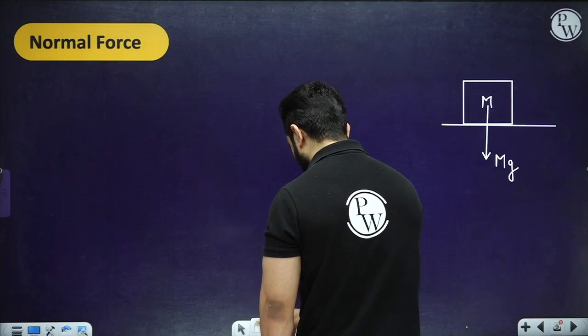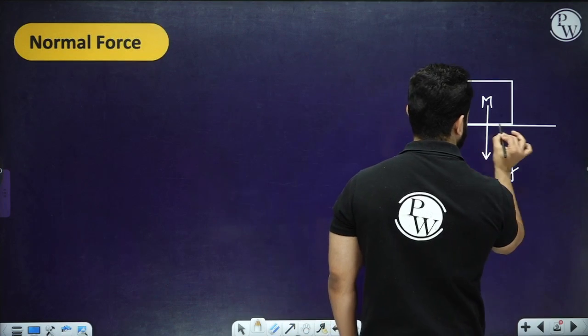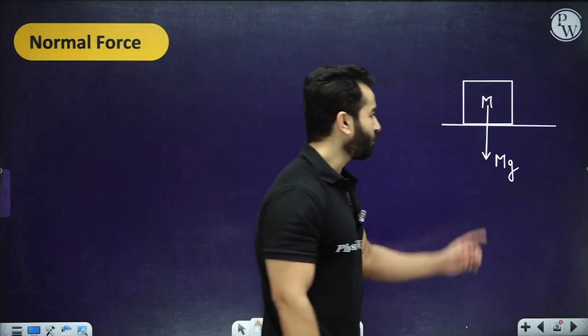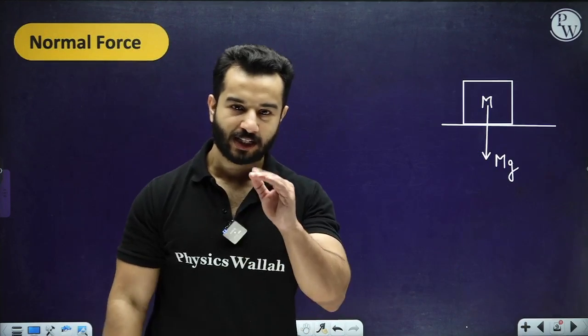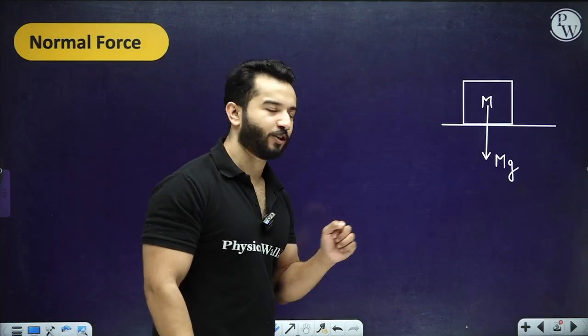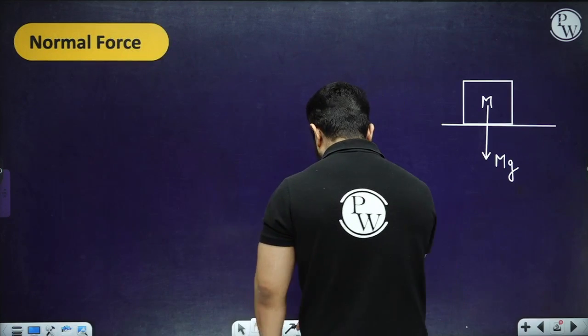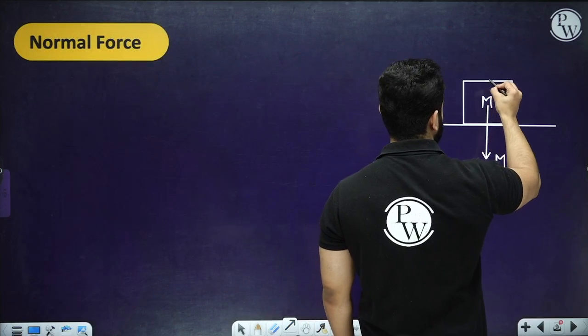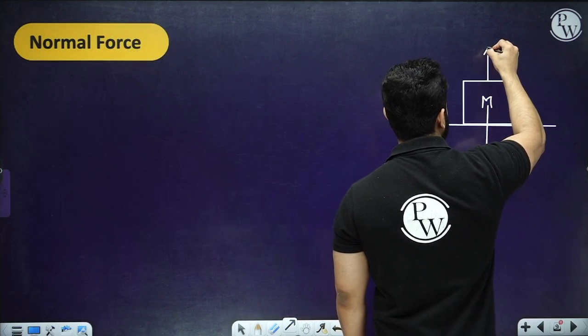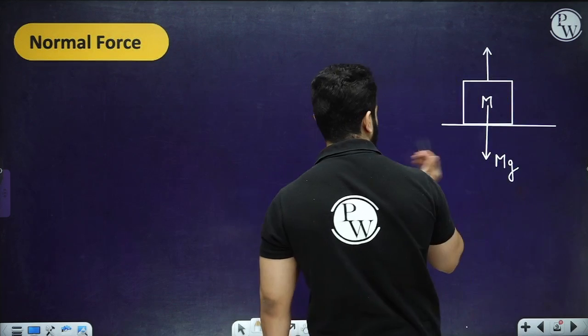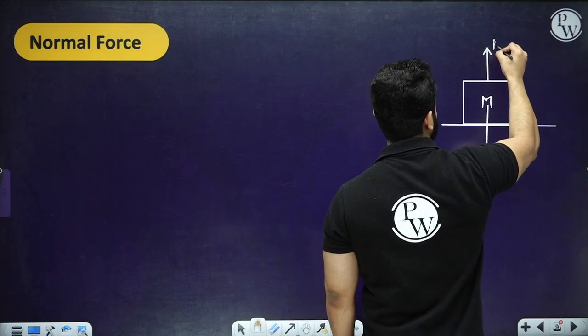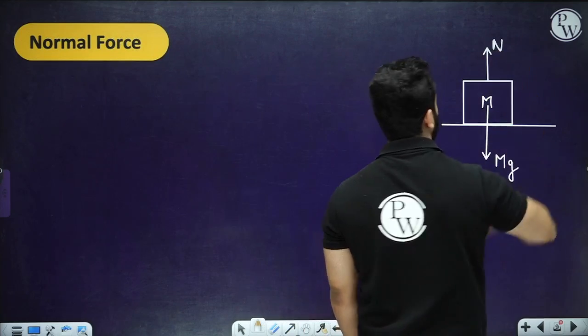And then we have two surfaces which are in contact with each other, the surface of the block and the surface of the ground. The ground actually tries to push back the body perpendicular to the surface, something like this, and this force is known as a normal force.